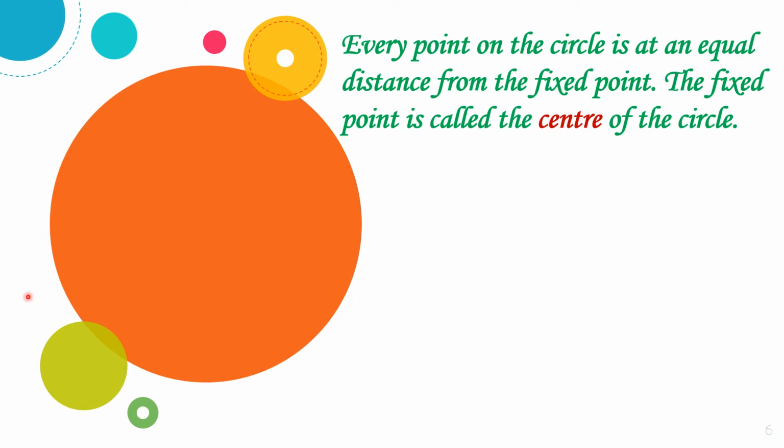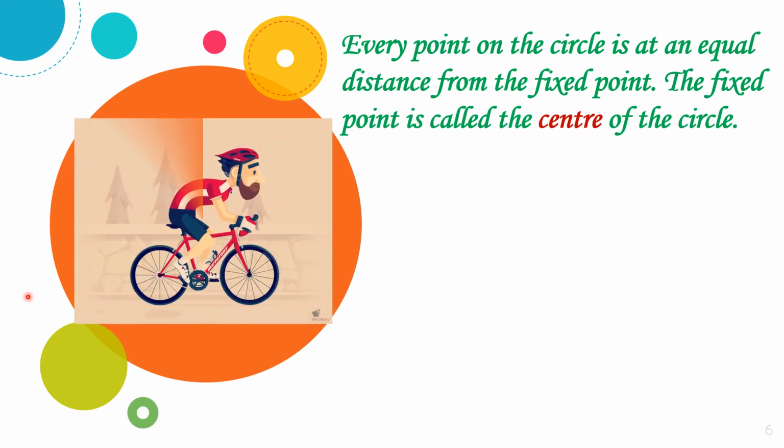Let's take one more example. You can see the cyclist riding the bicycle, and you are all well aware that the wheels of the bicycle are in circle shape. Okay? And children, see carefully, the spokes are attached to the rim and in the center they are attached to one fixed point.